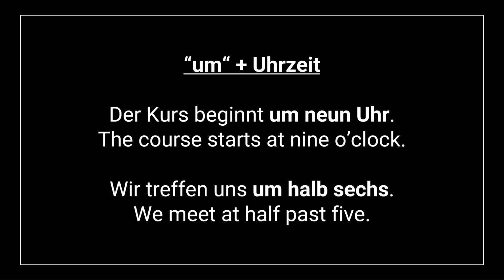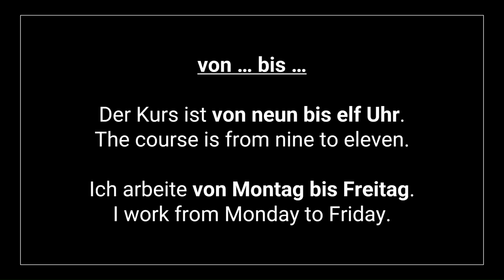Let's learn the usage of um, which is nothing but at in English with respect to time. Der Kurs beginnt um 9 Uhr. The course starts at 9 o'clock. Wir treffen uns um 5:30. We meet at 5:30. And the usage of von bis, that is from to. Der Kurs ist von 9 bis 11 Uhr. The course is from 9 to 11. Ich arbeite von Montag bis Freitag. I work from Monday to Friday.